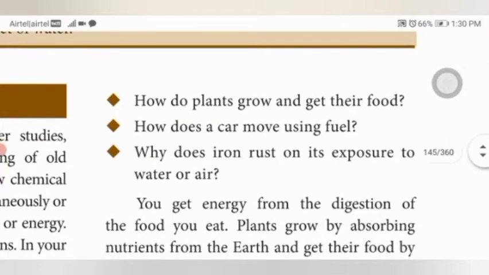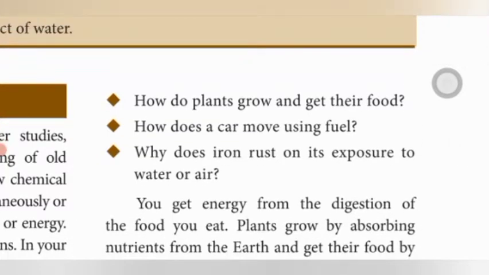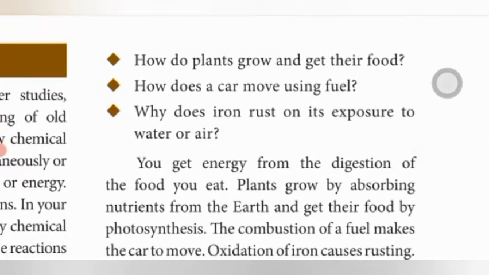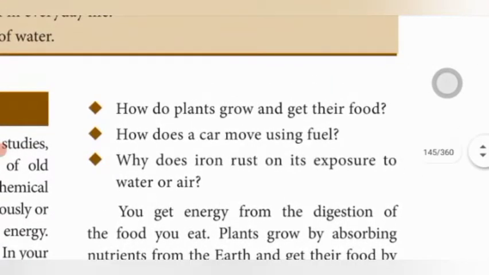The last example: why does iron rust when exposed to water or air? What is the reason iron is rusting? Oxidation of iron causes rusting.